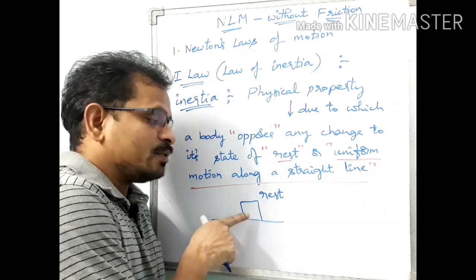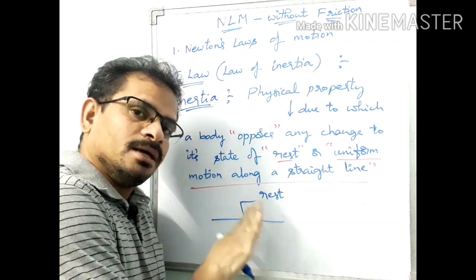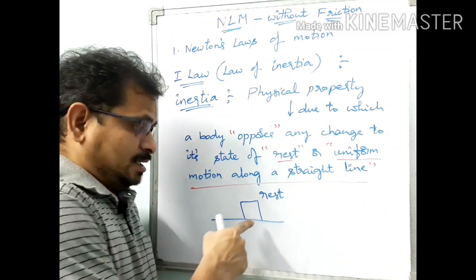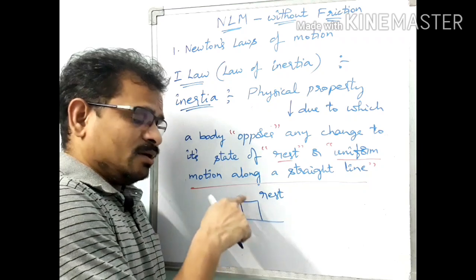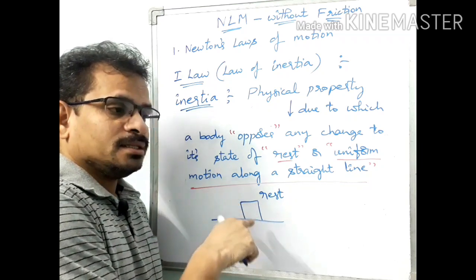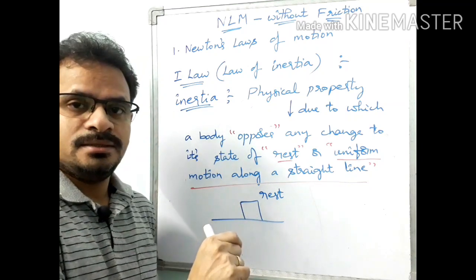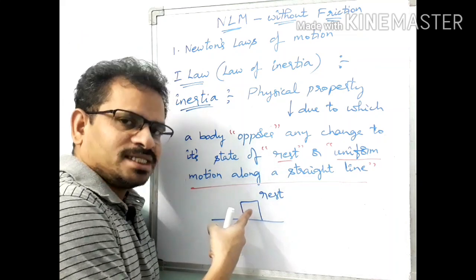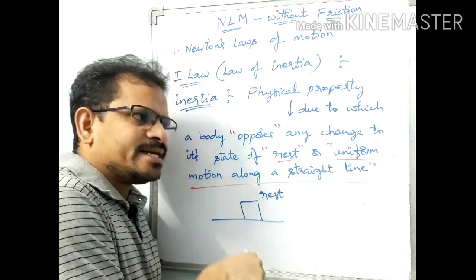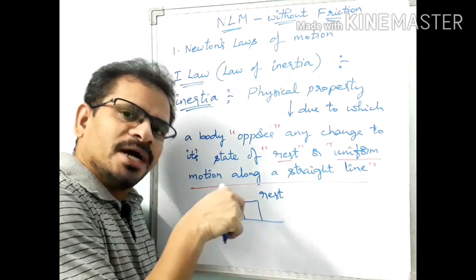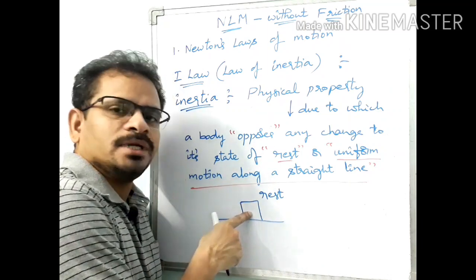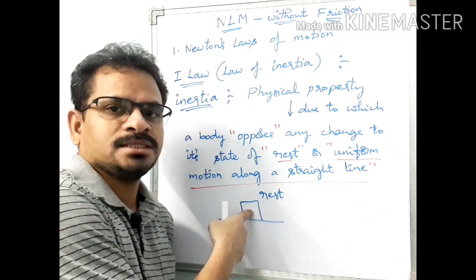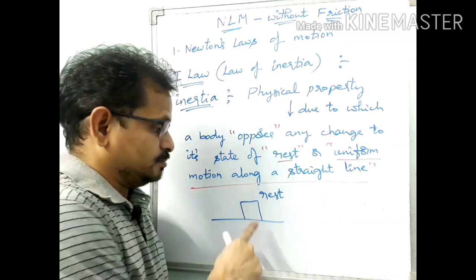Here we have to apply a large amount of force to set it into motion. Why? Because this block is opposing any external agency that tries to change its state of rest. It is interested to continue in its state of rest only. It does not want to change its state of rest.